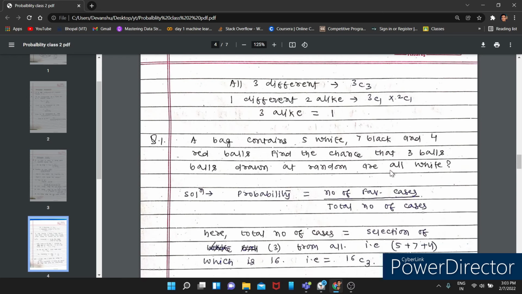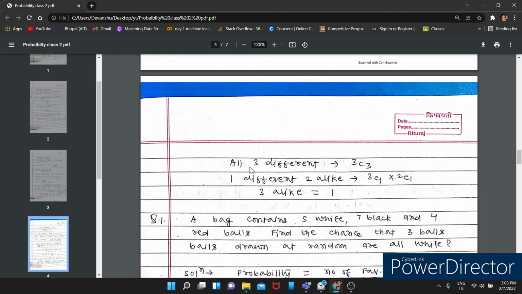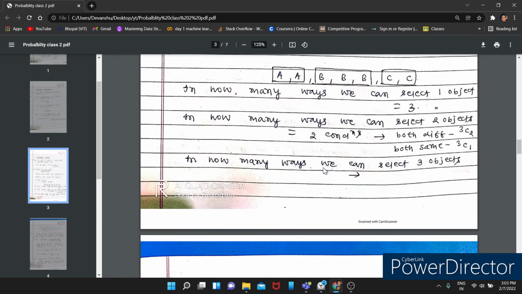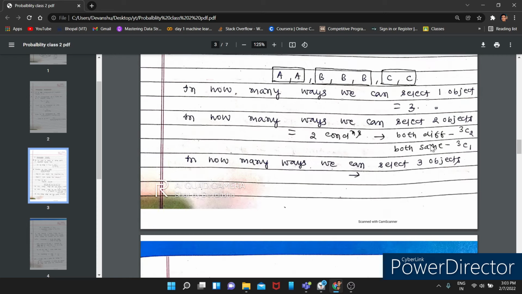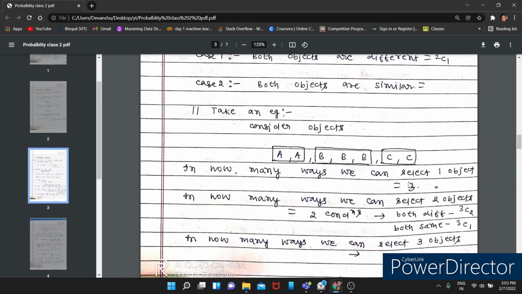Alright, and all three, this is also a condition, that all three may be different. All three may be different. Sorry, A, B and C you get. In this you will get all three different, meaning 3C3.